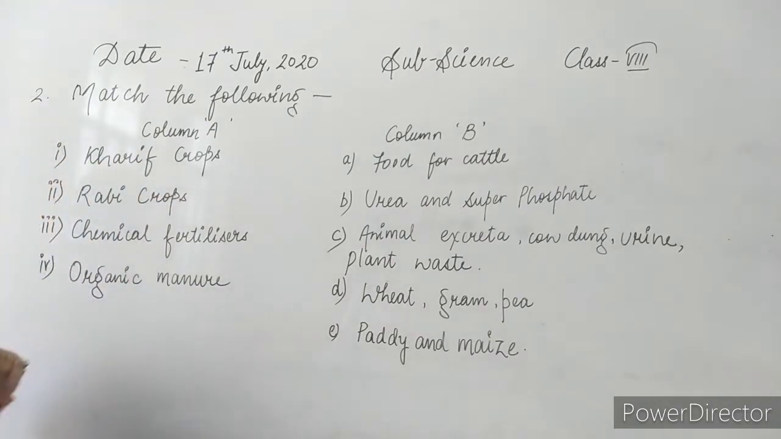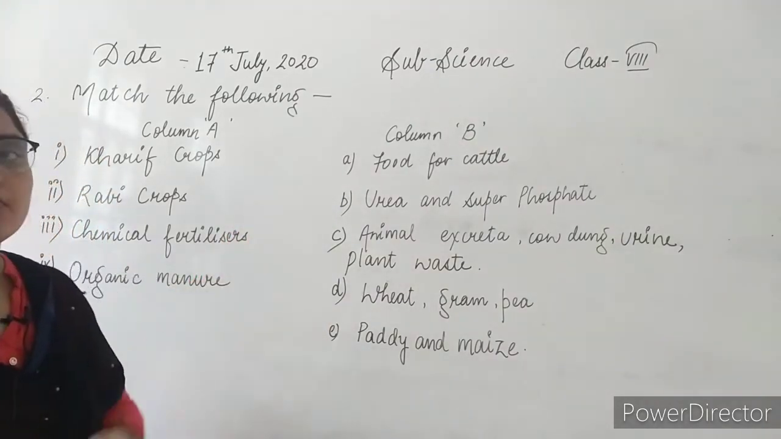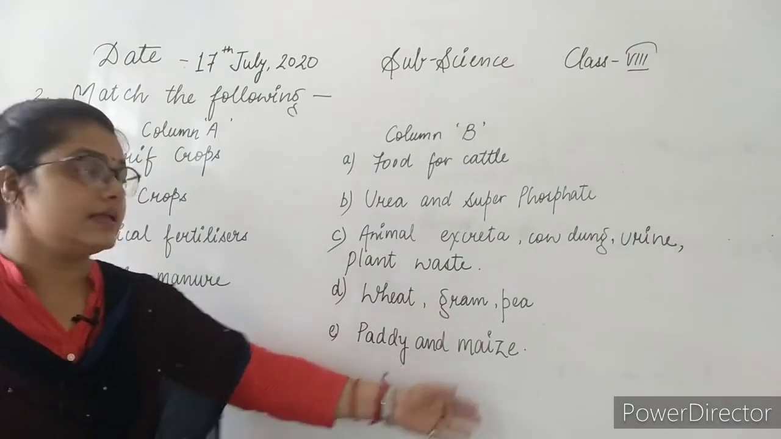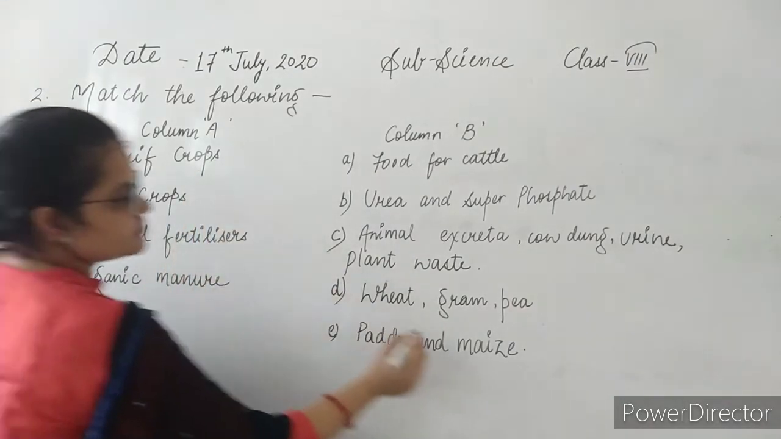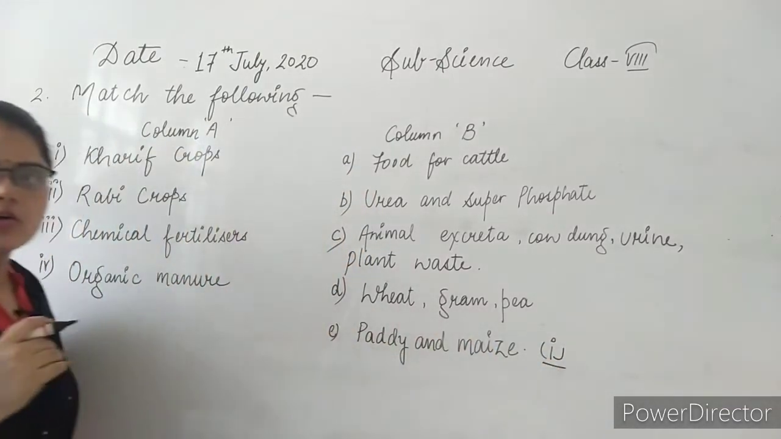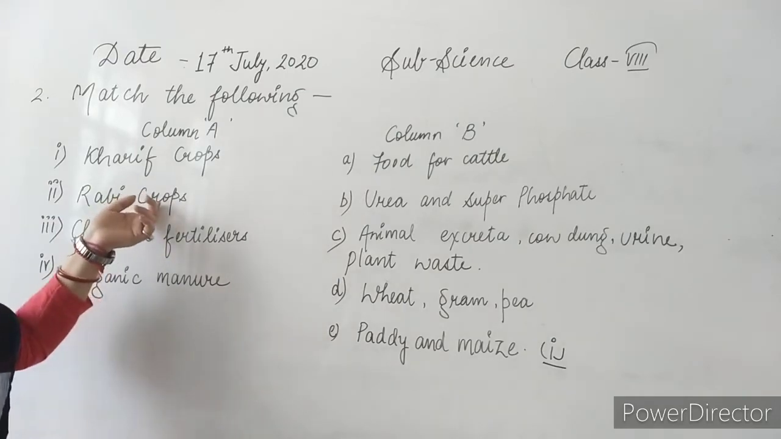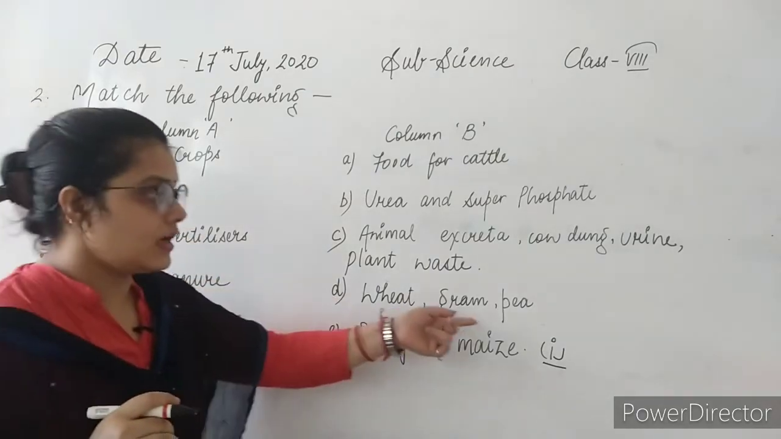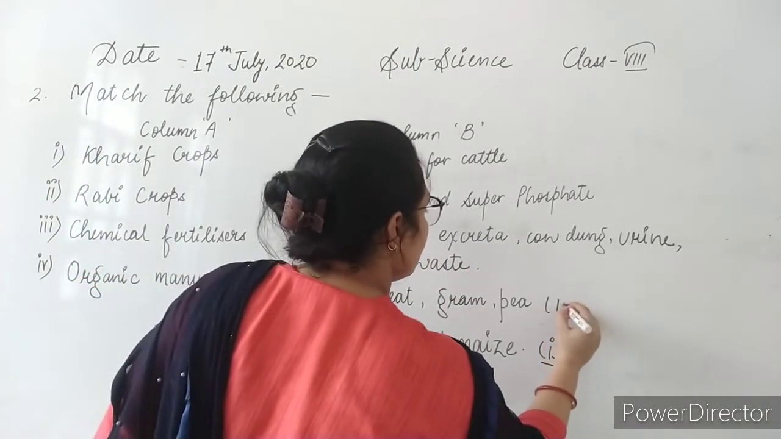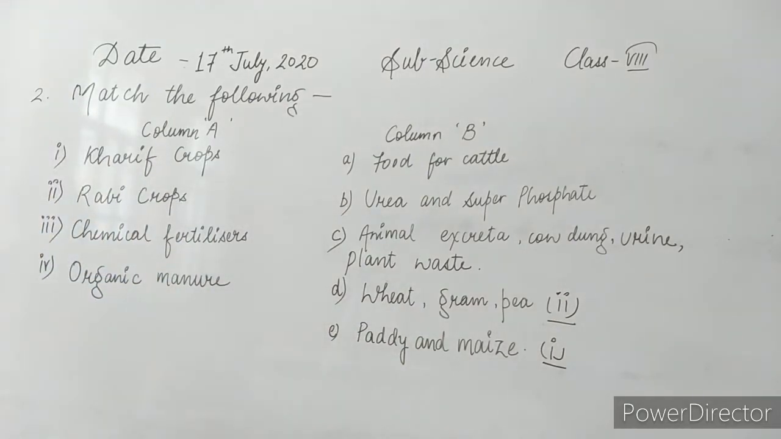So first is Kharif crops. What are the examples of Kharif crops, beta? Any idea? Kharif crops are paddy and maize. This one is first. Okay. Second is Rabi crops. So Rabi crops are wheat, gram and pea. So it will be the second one.